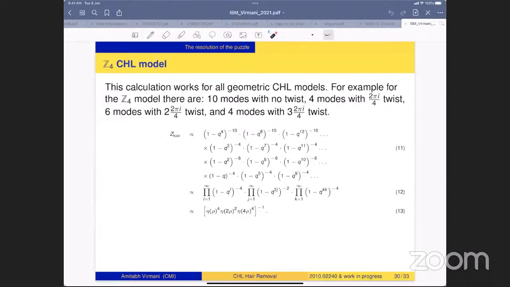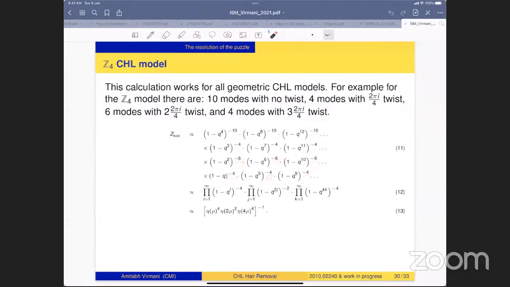So for momentum modes, which are quantized in units of 4, we have 10 such modes. So for 4, 8, 12, and so on, we get 10. For 2 pi i over 4 twist, we get 4 modes. And for these twists, we get 6. And for the other ones, we get 4.